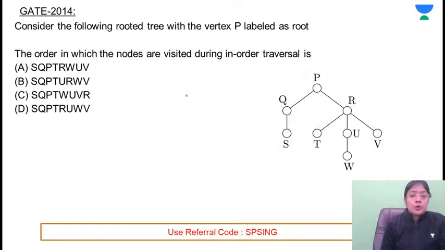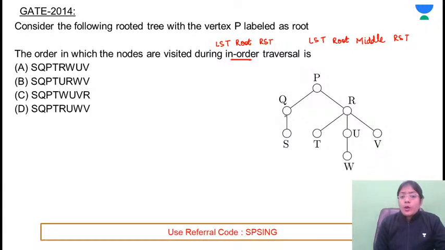See, one direct approach is whenever you have to find the in order, it means the root will be visited in between the left subtree elements and the right subtree elements. But in this case, except for this left and right subtree, we have the middle as well. So in that case, it comes out to be left subtree, root, middle, and right subtree. Okay. And what about this one? If only one child is there, one subtree is there, consider it as the left subtree.